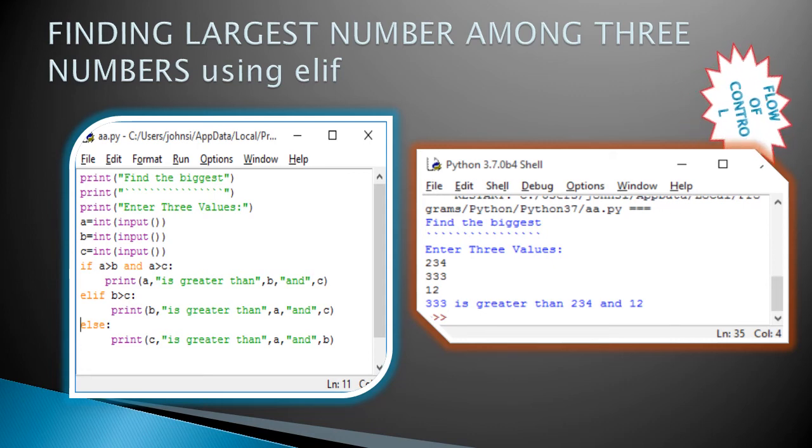In an AND operator, if any one condition is false, the result is false. Then it goes to the next elif statement. Now B is compared with C. B value 333 is compared with C 12. The condition is true, so the message is printed: 333 is greater than A and C, where A value is 234 and C value is 12.